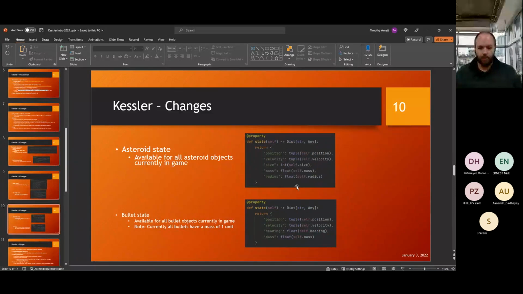For asteroid state, this is what's available for each asteroid in the game. So you can get position, which is a tuple XY, velocity, another tuple of XY, size, mass, and radius. We also have bullet state, which includes position, velocity, heading, and mass. Currently, all the bullets have the same mass, which is just 1 unit in the game. I guess we're using SI, so 1 kilogram.